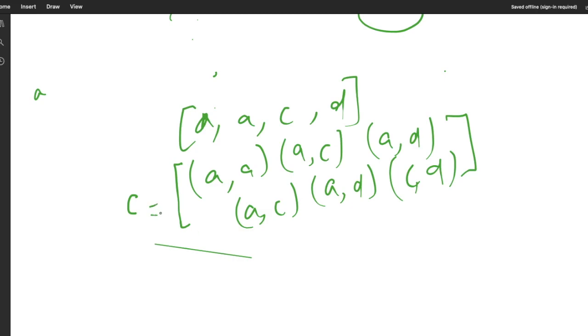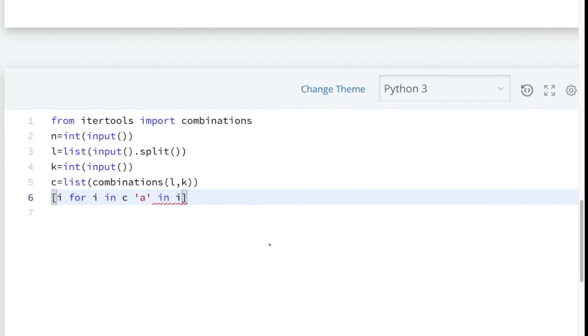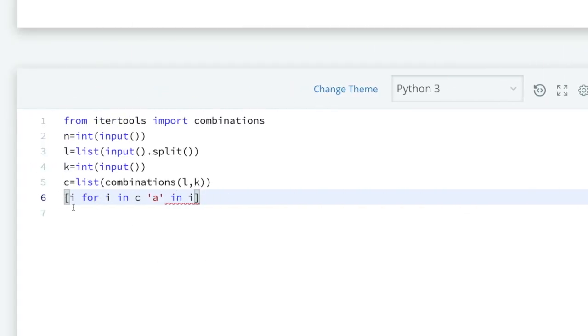For each combination, for example A comma C, I am checking whether A is present in this combination or not. If it is present, then I am taking this combination into another list.